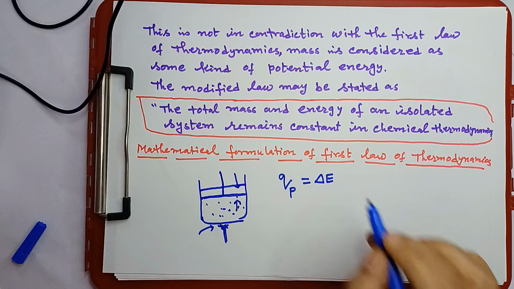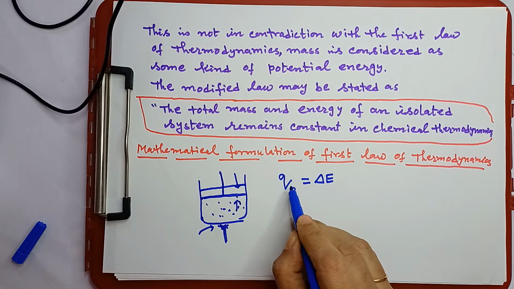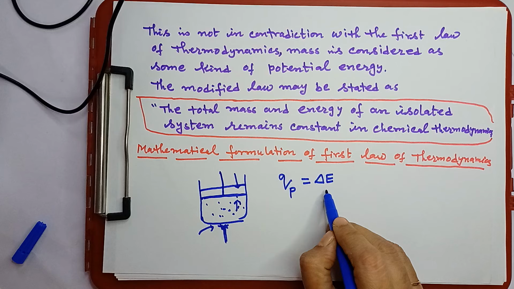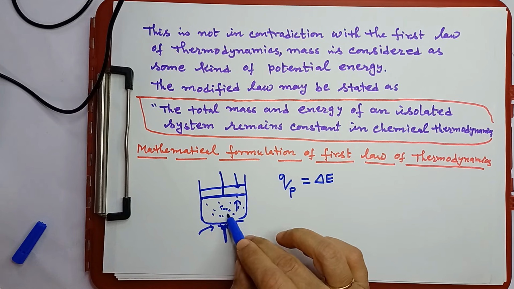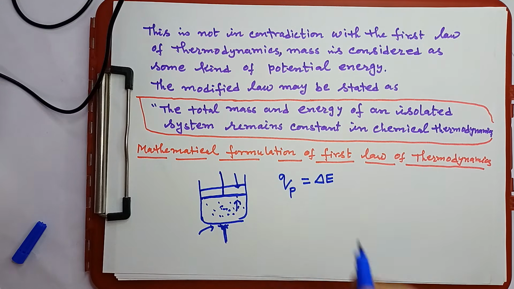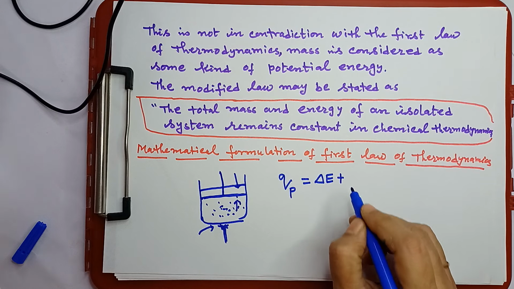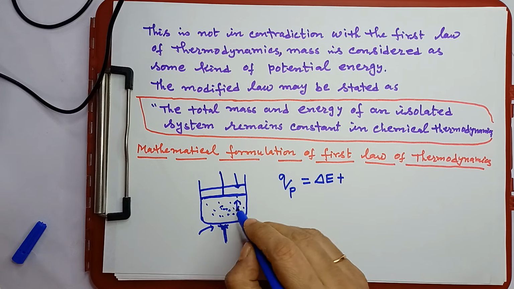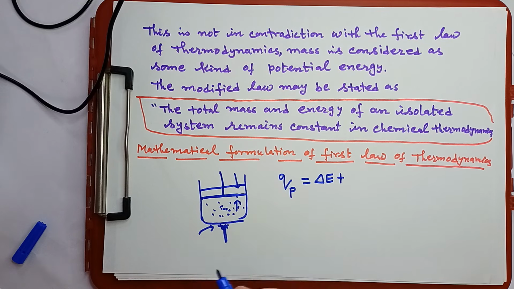And this internal energy, when the energy is absorbed, that is heat is absorbed at constant pressure, the internal energy of this, here I have taken a gaseous system, the internal energy of the gas increases, plus this gaseous system will perform some pressure volume work by moving the piston, that means by expansion.